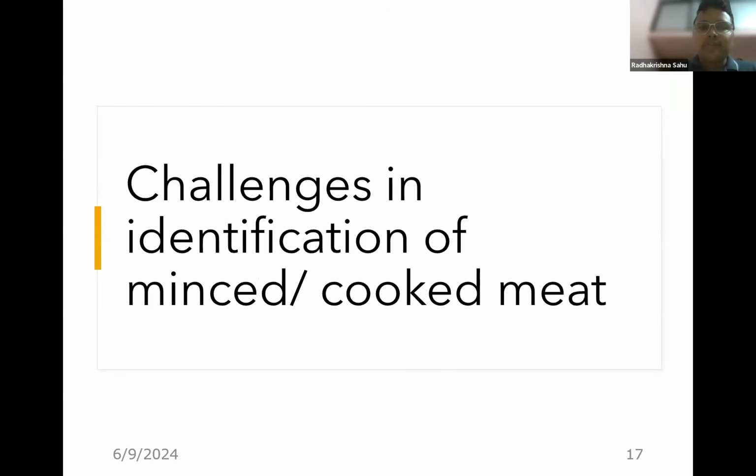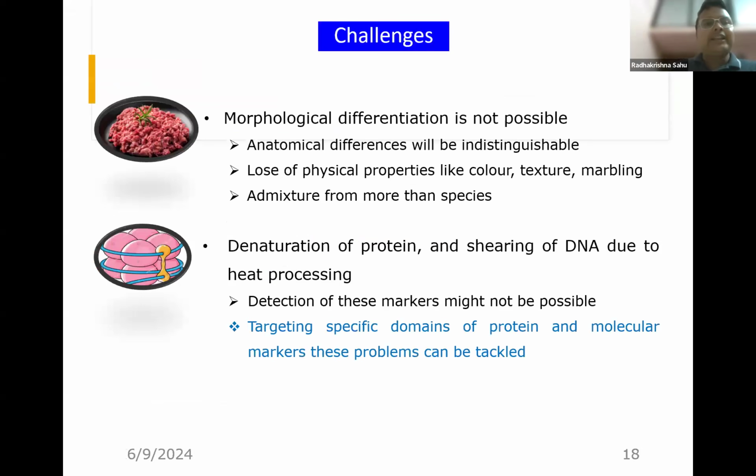Here, two parts are finished. First is anatomical methods. It is of great value when the whole carcass is present, but then we saw chemical methods are not that much useful. So, what can be the challenges if minced meat or cut meat or cooked meat is present? It is of great challenge, because morphological differentiation is not possible, as anatomical differences are indistinguishable.